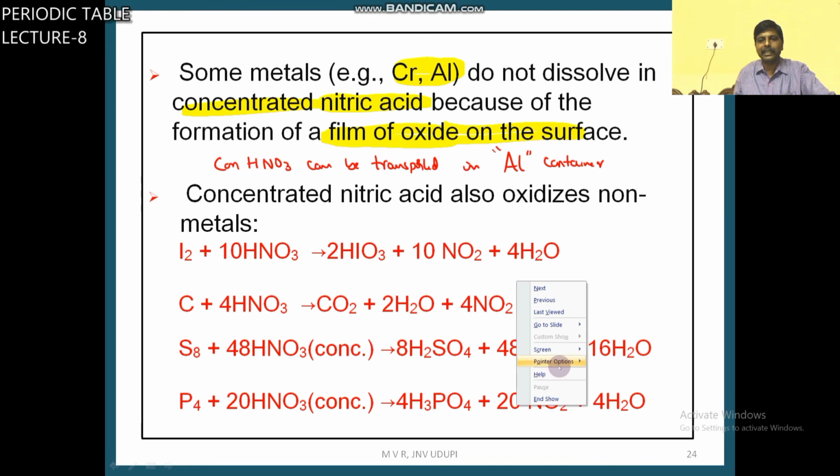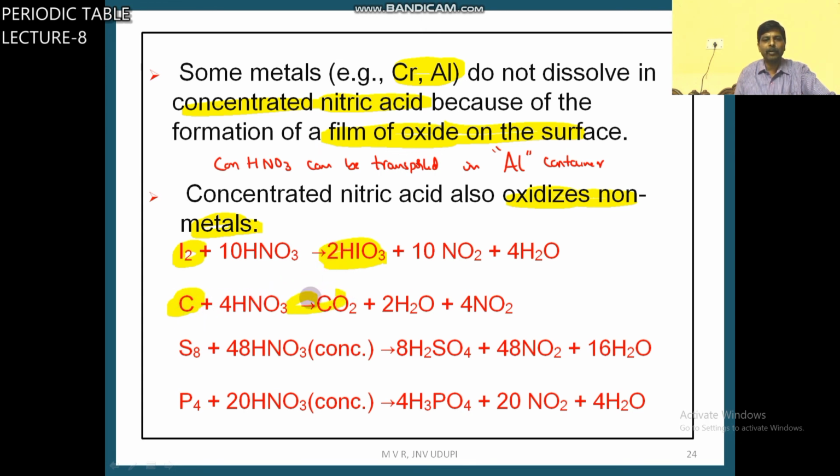You have seen the reaction of concentrated HNO3 with metals. Similarly, it oxidizes non-metals also: I2 to HIO3, iodic acid; carbon to carbon dioxide; sulfur to sulfuric acid; phosphorus to phosphoric acid.